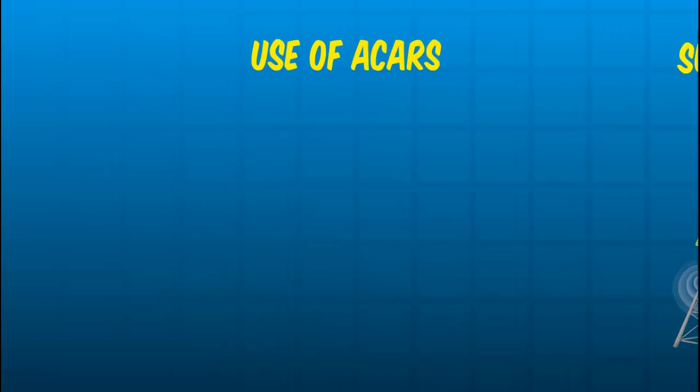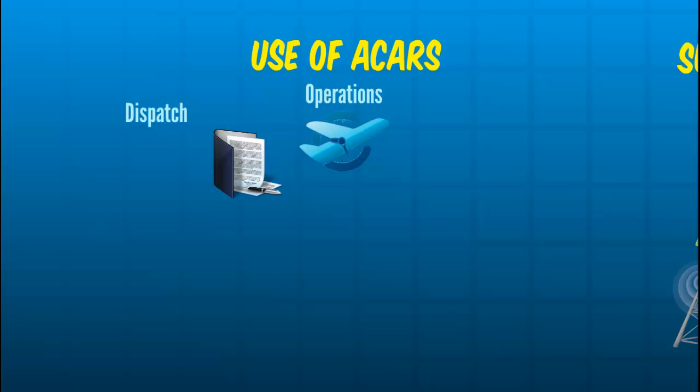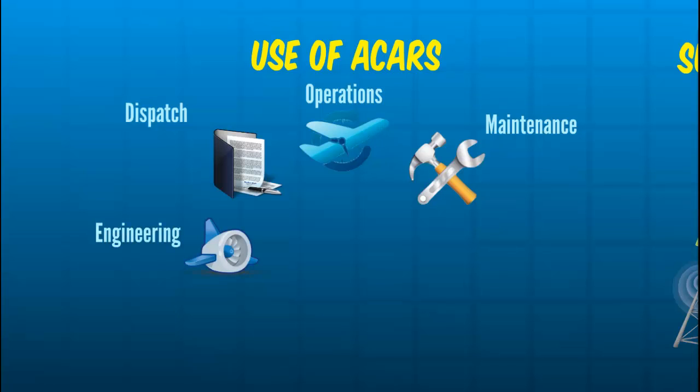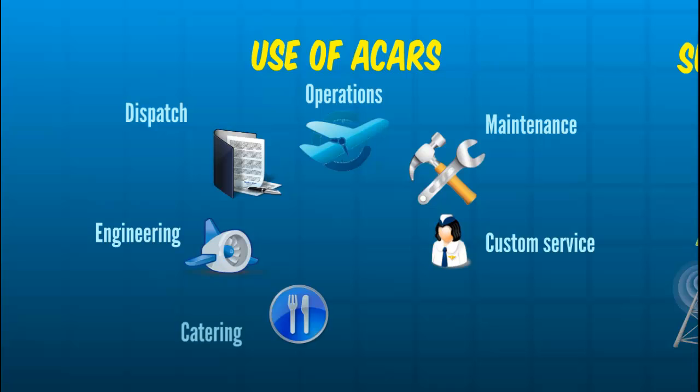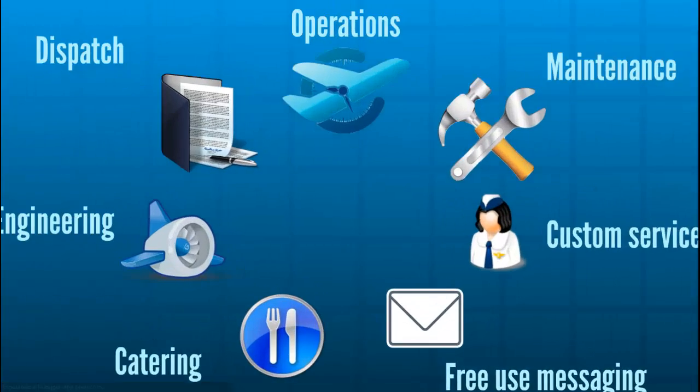What type of messages are sent through ACARS? It is usually used to send operational messages, such as OOOI, delay reports or position reports; dispatch, such as flight plans, weather reports or weight and balance; maintenance reports; engineering, such as engine data or the clock update; customer service, such as passenger and crew or connecting gates, catering requests; and exceptional free use messages.